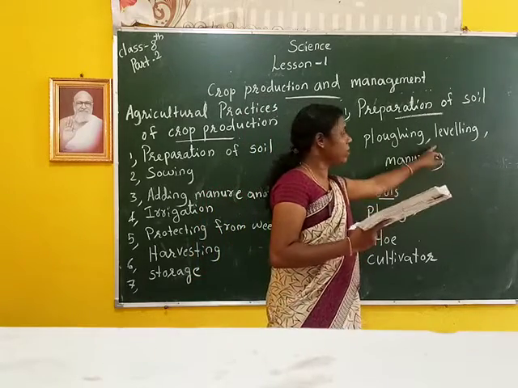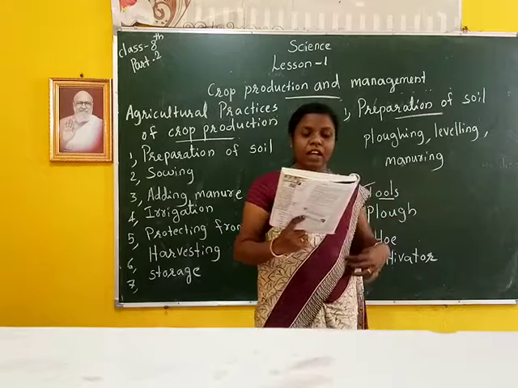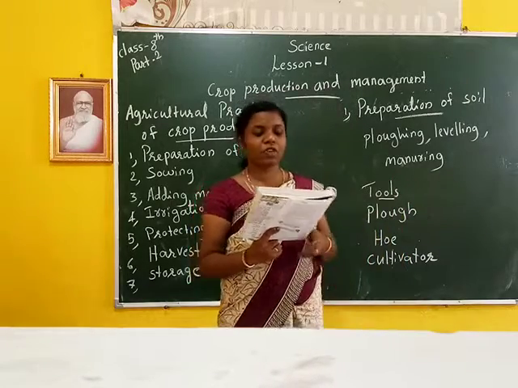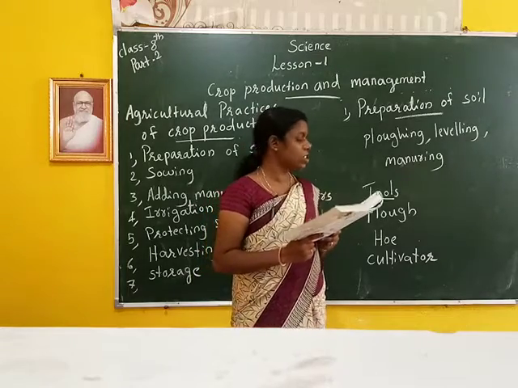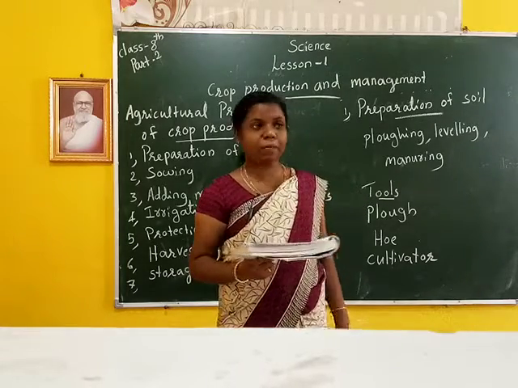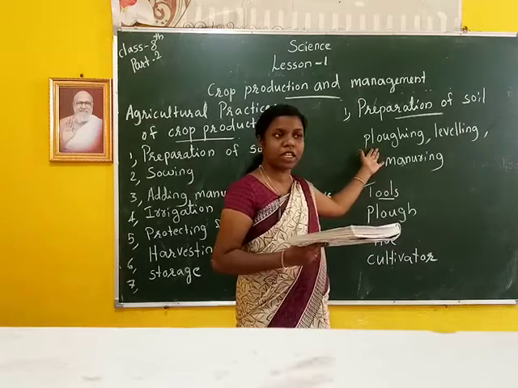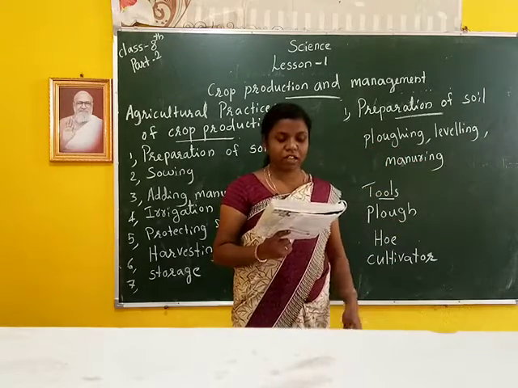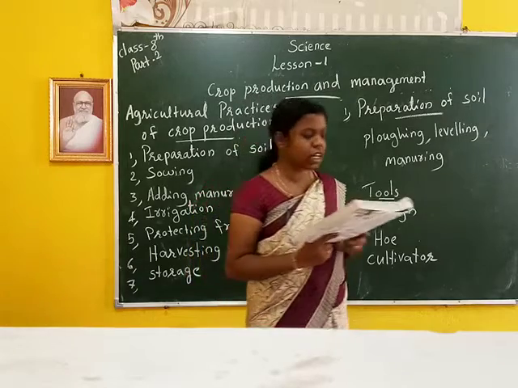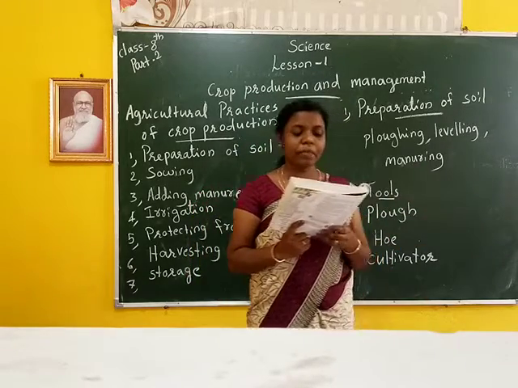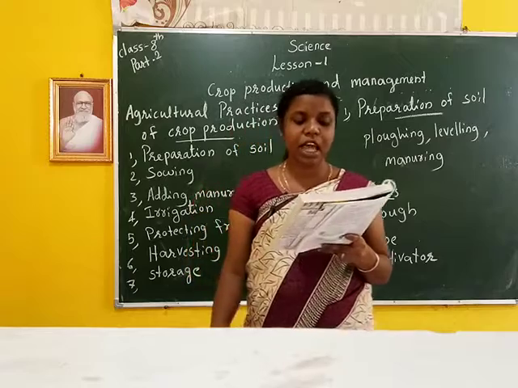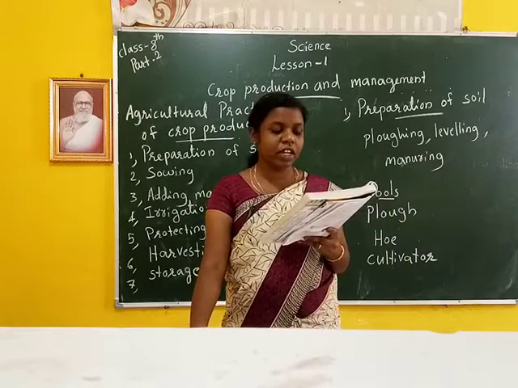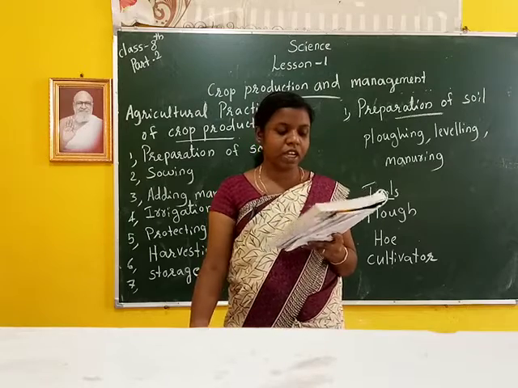Then next is leveling. Leveling the field is beneficial for sowing as well as for irrigation. Leveling of soil is done with the help of a leveler. Plowing is done with a plow and leveling is done by a leveler. Sometimes manure is added to the soil before tilling. This helps in proper mixing of manure with the soil. The soil is moistened before sowing.